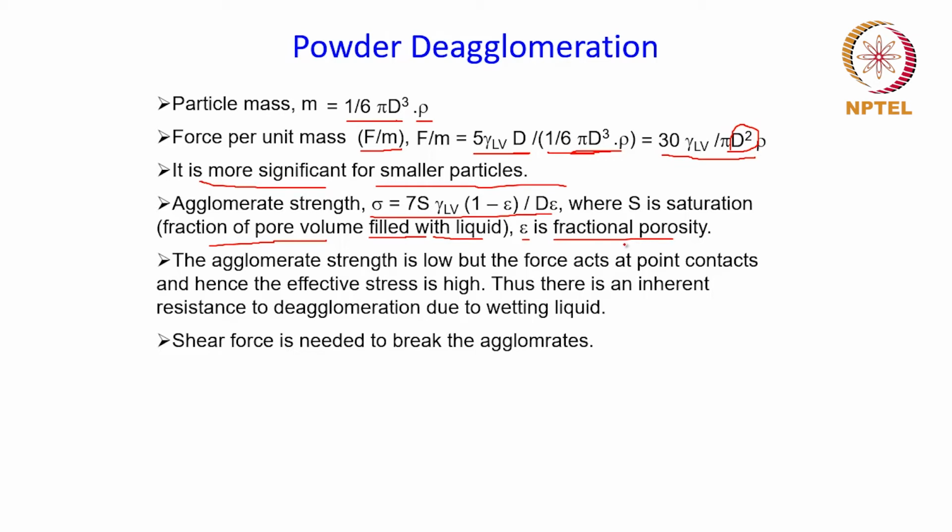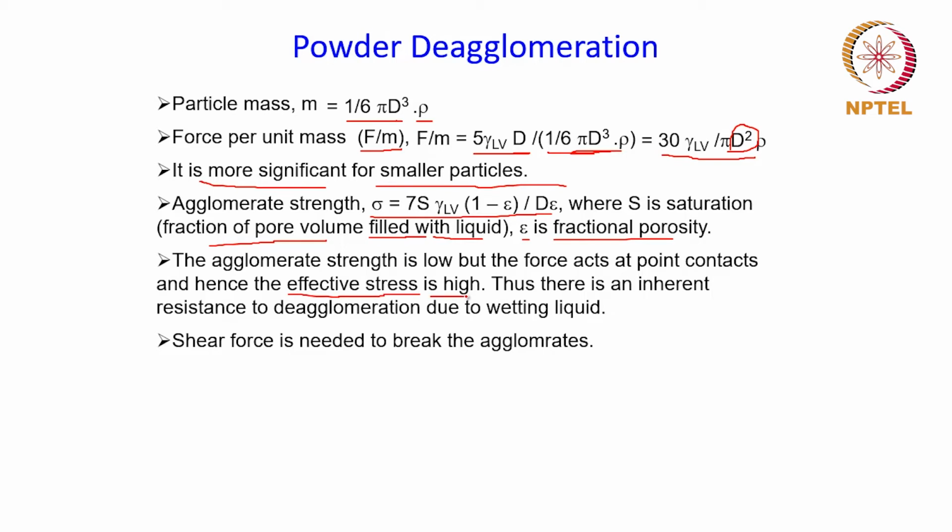The agglomerate strength as such is low, but as you would have seen, the force acts at point contacts. That means the contact area over which the force is acting is very small, and as a result of that, the effective stress is very high because stress is force divided by the area, and since the area is very small in this case, the effective stress becomes high, right?